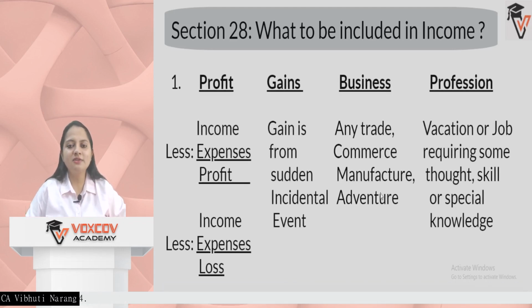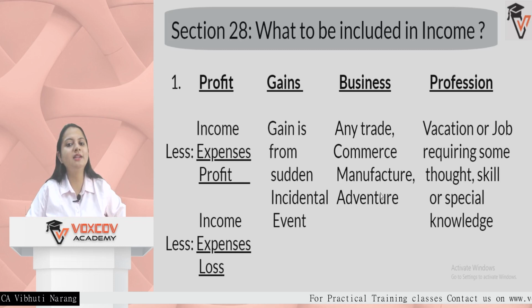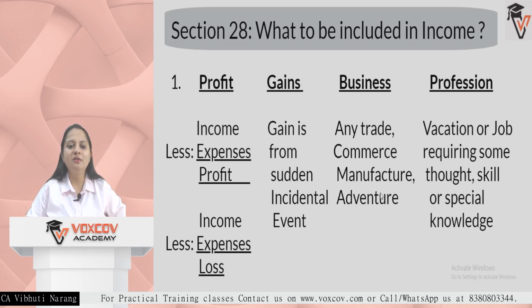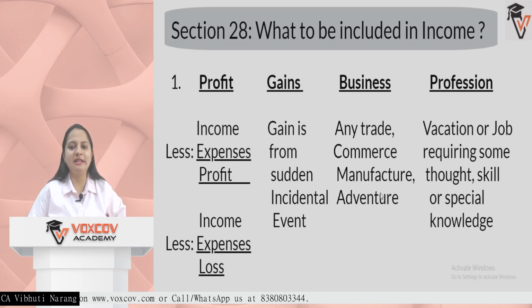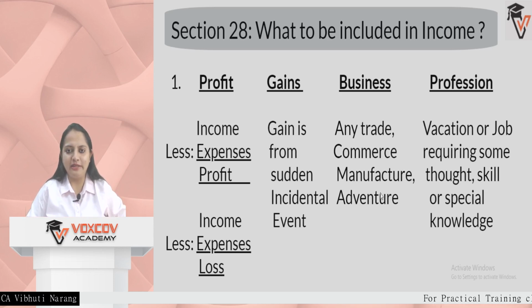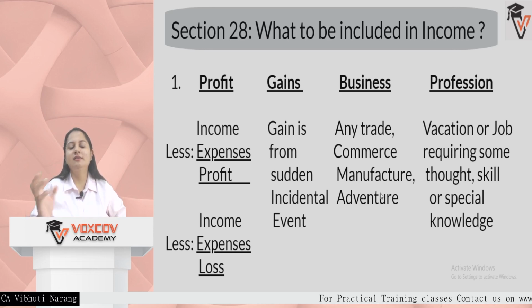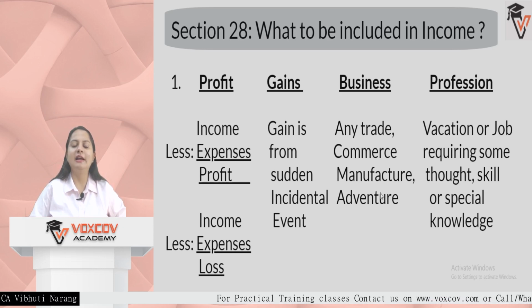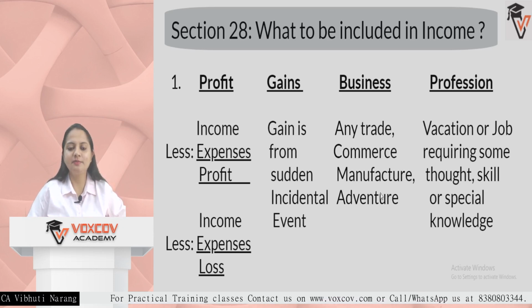The first thing which is included is its definition, that is profit and gains from business and profession. So what is profit? Anything you are earning from your business or profession. For example, there is a shop, then every day there is an income. Then there are some expenses, which can be of fixed nature like rent, salary, or variable nature like electricity bill, water bill, anything of that sort. Whatever you are earning will be compared with your expenses and profit or loss will be decided.